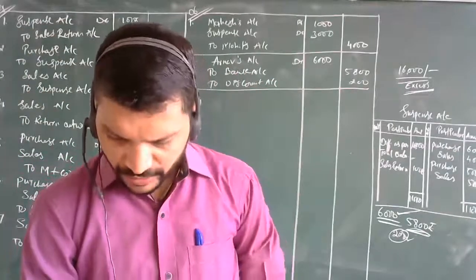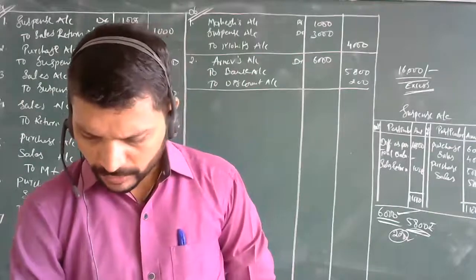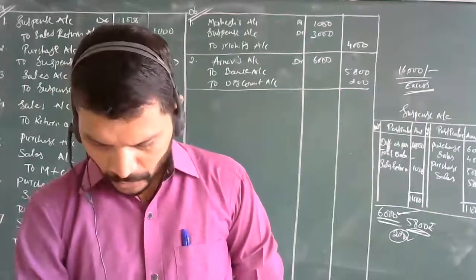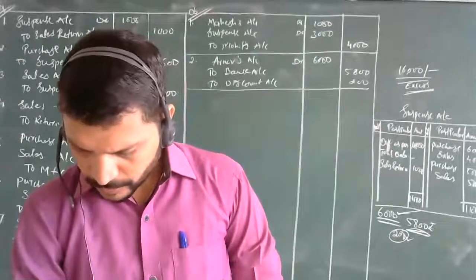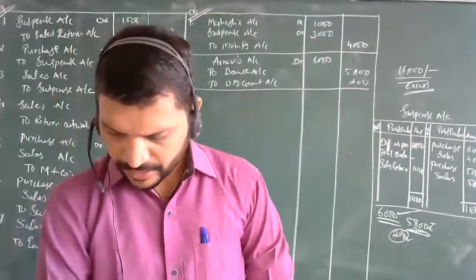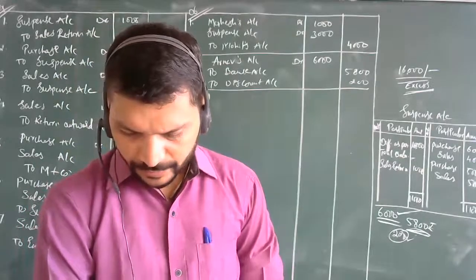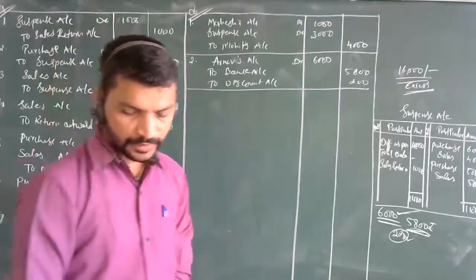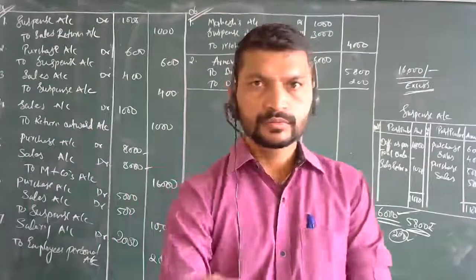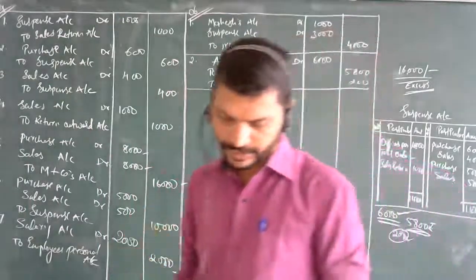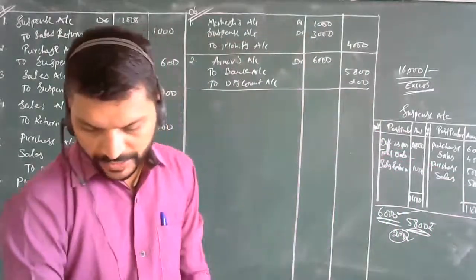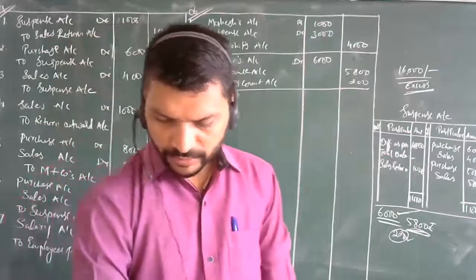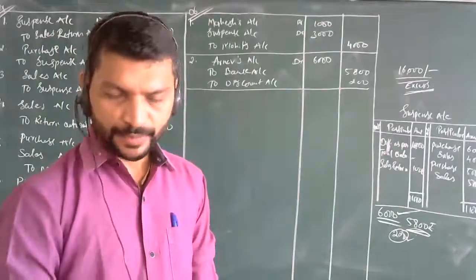rupees 800 received from Khanna, whose account was previously written off as bad debt, was credited to his account. Now see, here the bad debts were recorded in the previous year for Khanna's account. So he has paid rupees 800.